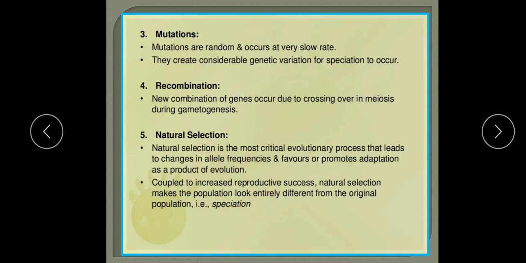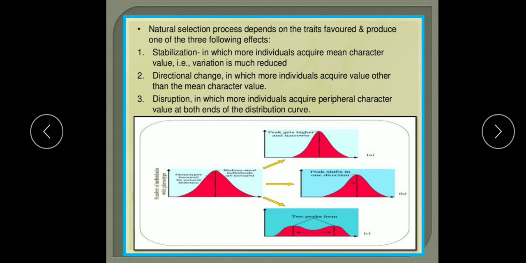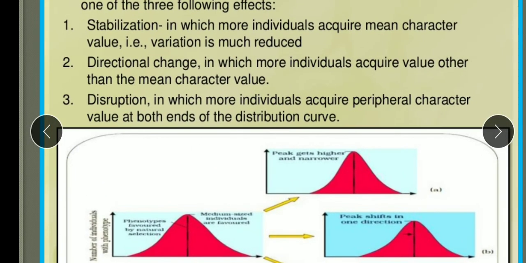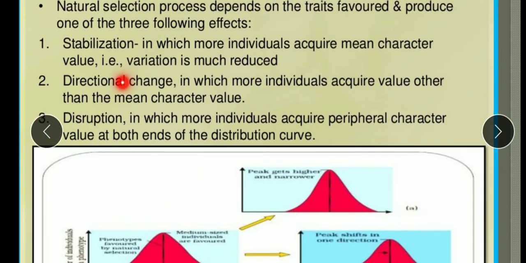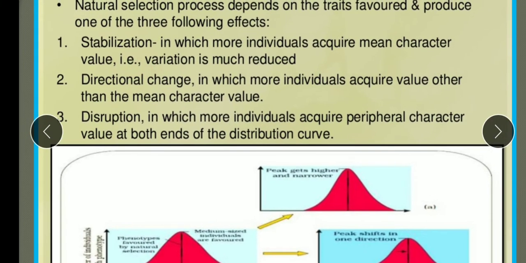So natural selection operates in different ways. Generally 3 ways are there. So let me study what the 3 ways are. The natural selection process depends on the traits favored and produces one of the 3 following effects. Which effects are these? First is stabilizing or stabilization. In this way of natural selection, more individuals acquire the mean character value.